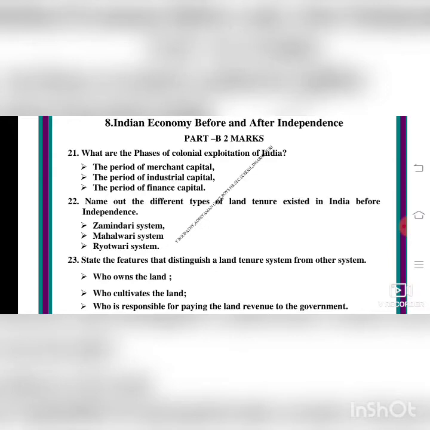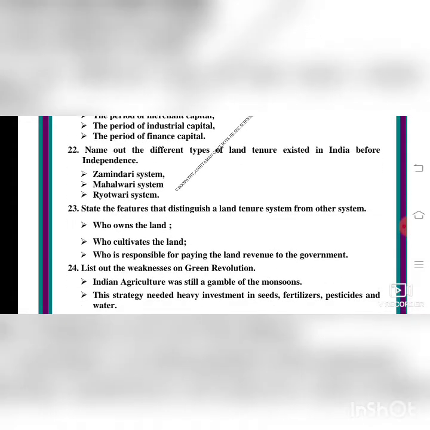Name the different types of land tenure that existed in India before independence. There are three systems in land tenure: the Zamindari system, the Mahalwari system and the Ryotwari system. This will also be explained in detail in part C. State the features that distinguish one land tenure system from the other systems. The features are who owns the land, who cultivates the land, and who is responsible for paying the land revenue to the government.